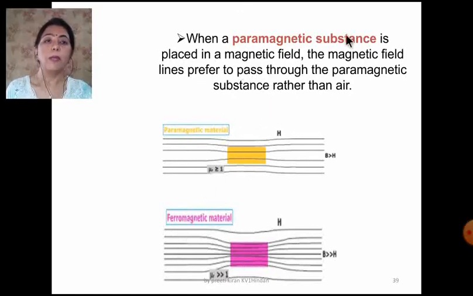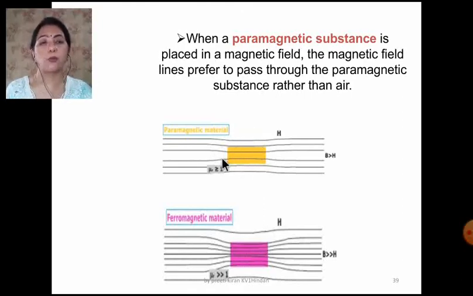When a paramagnetic substance is placed in a magnetic field, the magnetic field lines prefer to pass through the paramagnetic substance rather than air. But again, concentrate here: a ferromagnetic substance is strongly attracted in the magnetic field, but paramagnetic substances are weakly attracted.